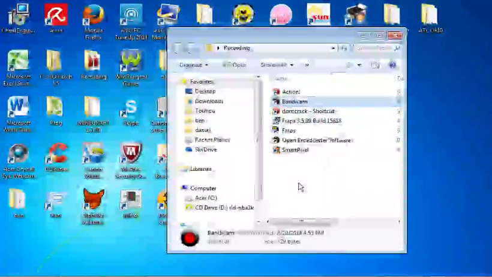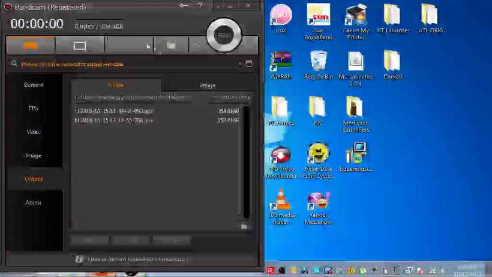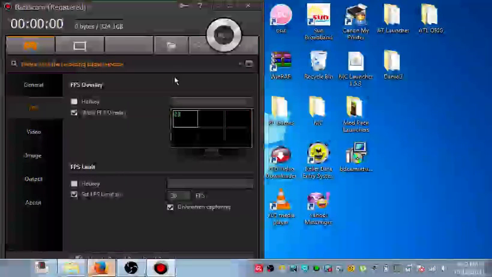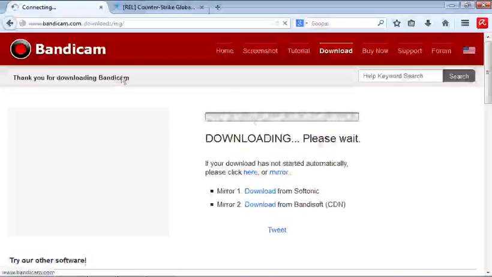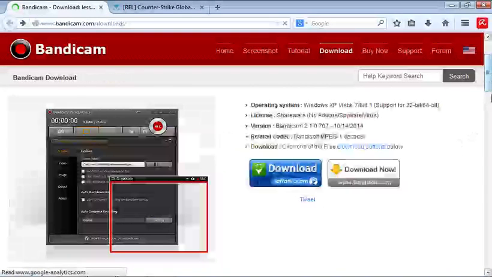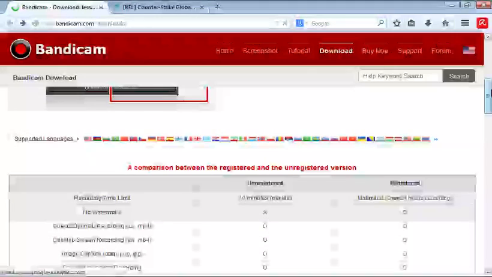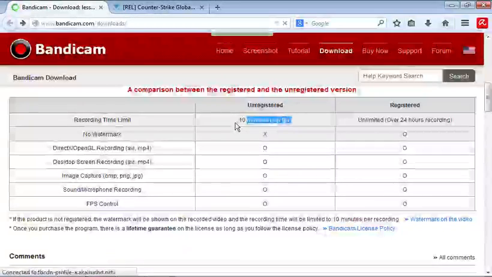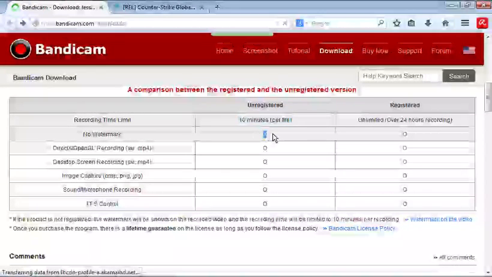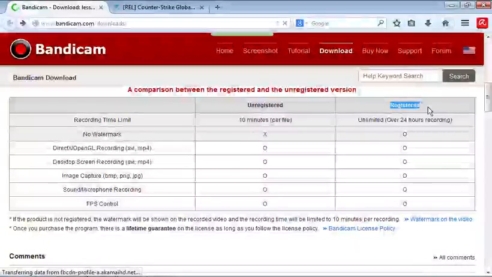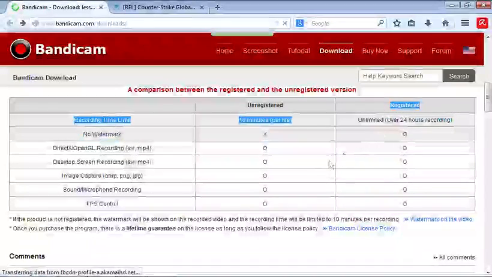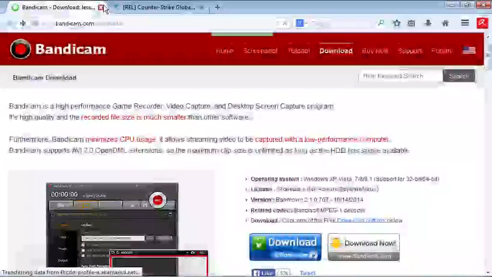Mine is registered, but for guys who aren't registered, it says unregistered, as you can see. On the unregistered version, it records only 10 minutes per file and it has a watermark. Mine is registered, so it's unlimited. I'll show you no watermark soon. I think it is the best recorder I've ever seen.